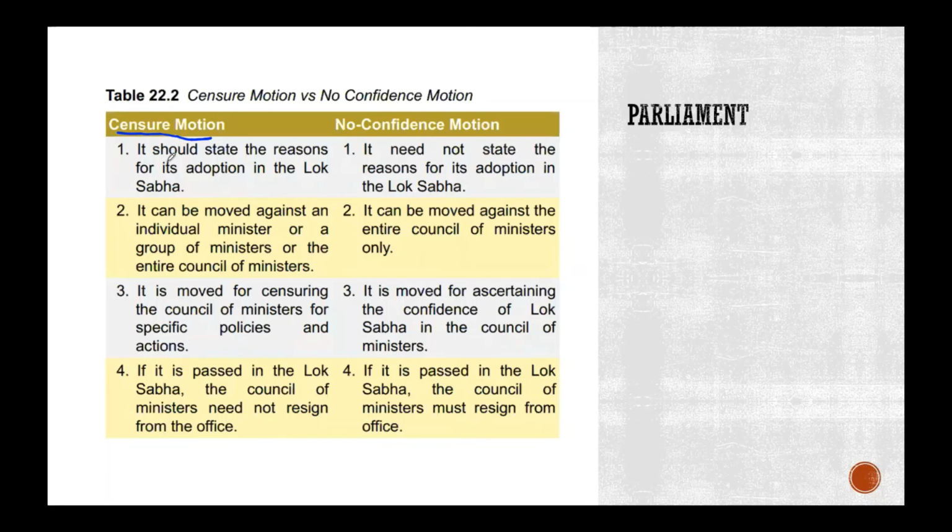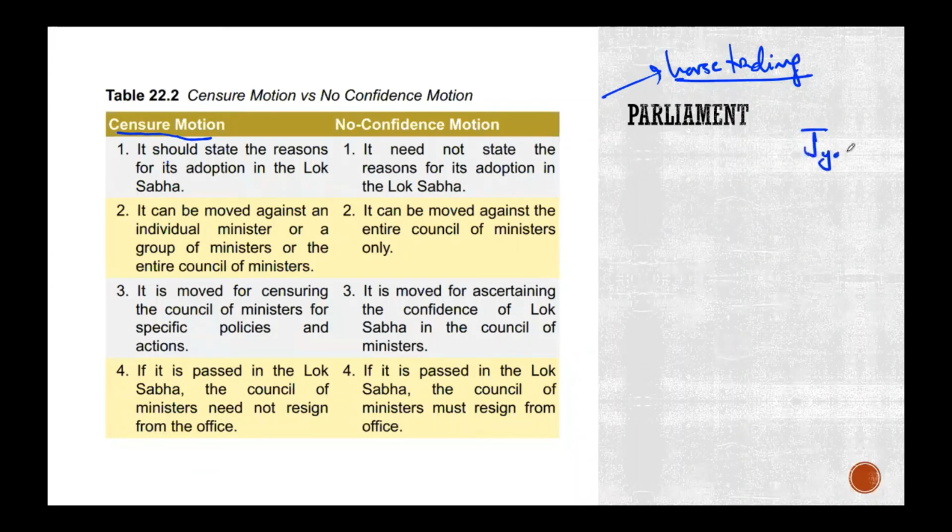Why don't we just test it? Let's go ahead and test it. If you do not have the numbers, what happens? The government falls. Again, just try to connect these things with your horse trading. Horse trading as in, sometimes MLAs shift, right? Or some of them want to leave the party. Just think about some examples, okay?